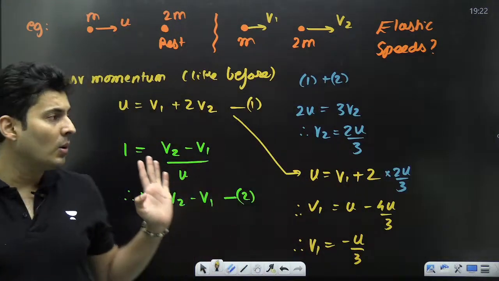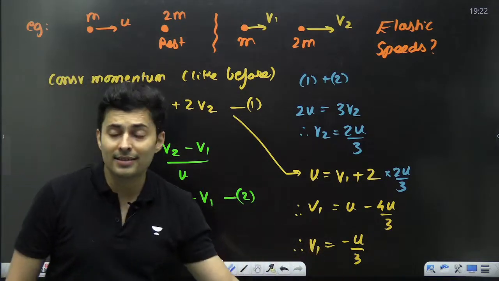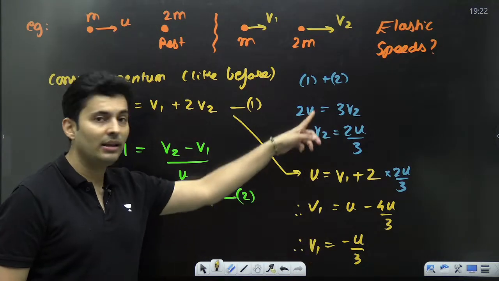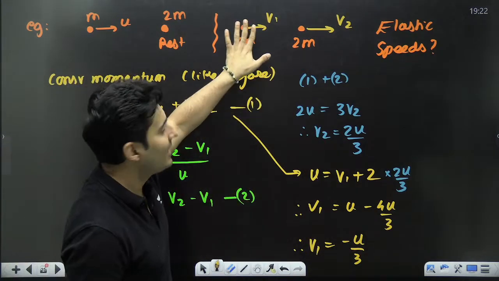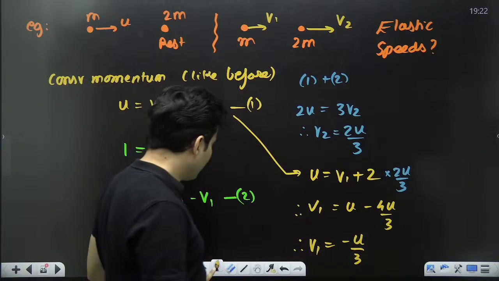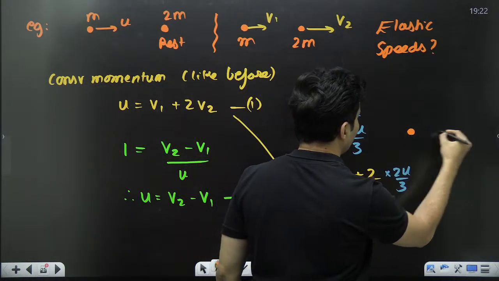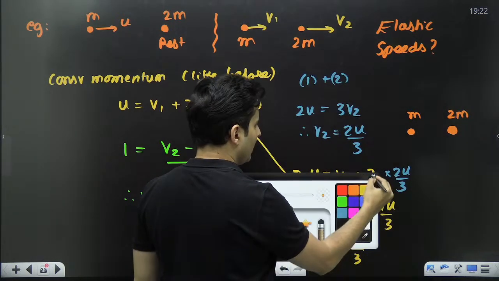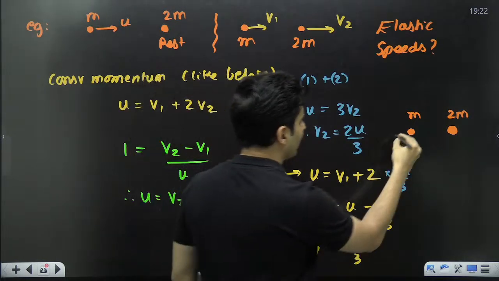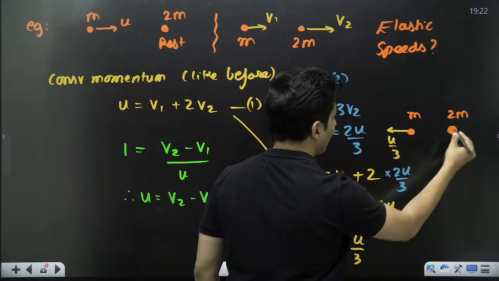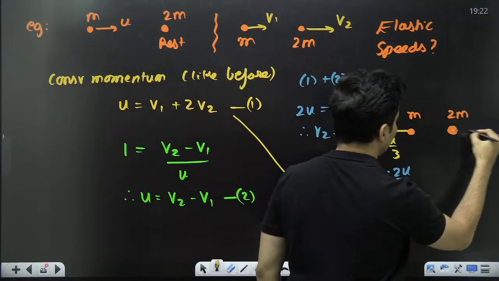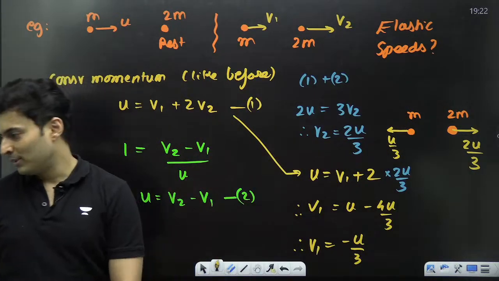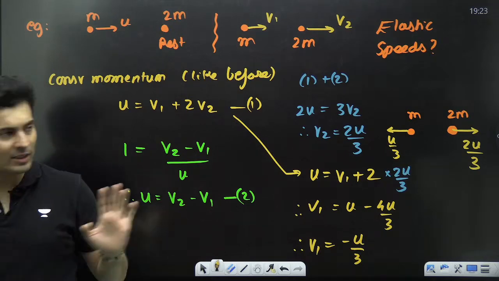The moment I get a minus value, what does it mean? Come on, put it up in the chat box. If I get these values, it just means whatever direction I have assumed is wrong. Actually, after the collision, this is what will happen. These two masses, this is m, this is 2m. This m mass will go with the actual speed of u by 3, and this 2m mass will go with a speed of 2u by 3. That's all that is going to happen. Opposite directions.